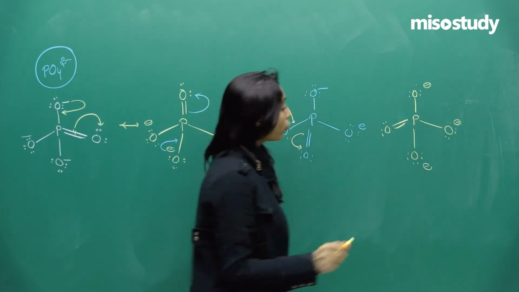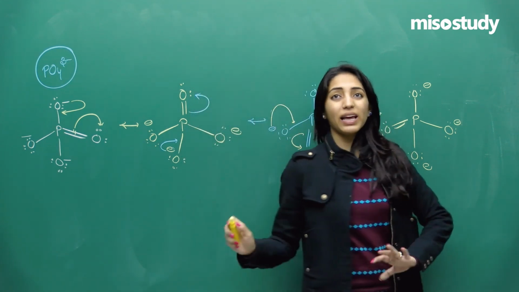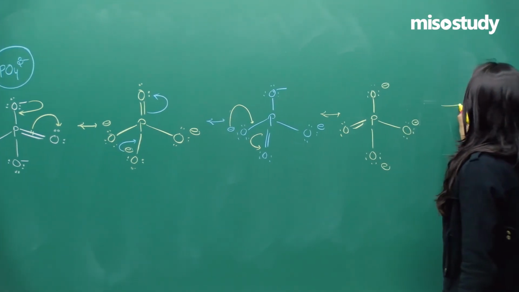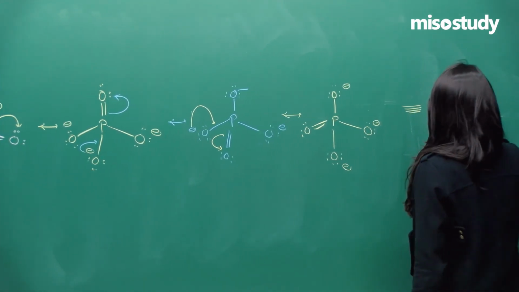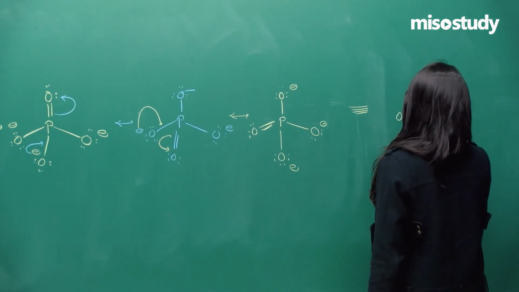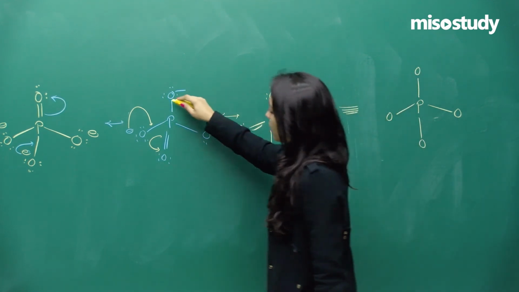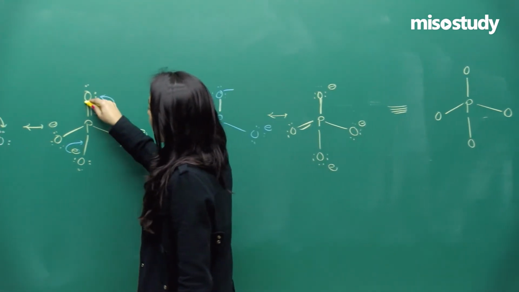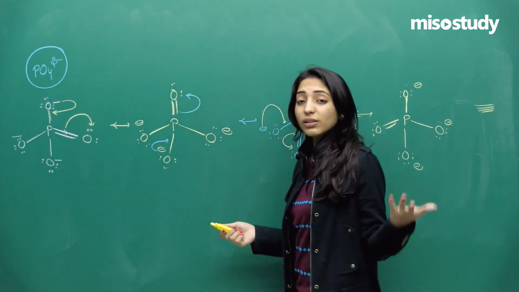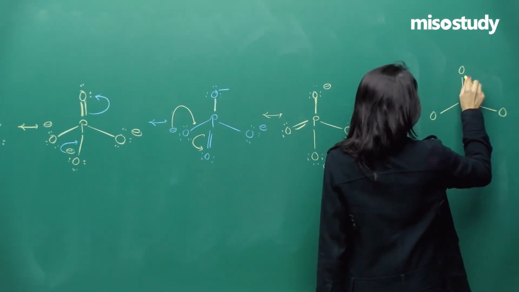Now see, you need to keep on doing them till all the bonds will be equivalent. So once you get all the equivalent bonds, finally you will say equivalent to phosphorus in the center, 4 oxygens. Look at this, once it is forming a single bond, now again a double bond, and now a single bond. What is happening, right? Sometimes it's double, sometimes it's single. So it's neither a single bond nor a double bond, but something in between.